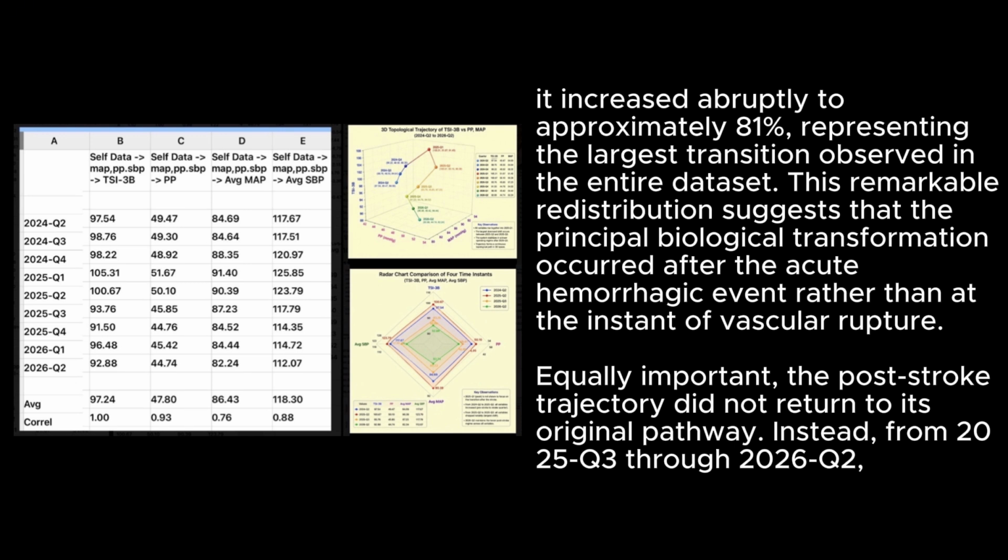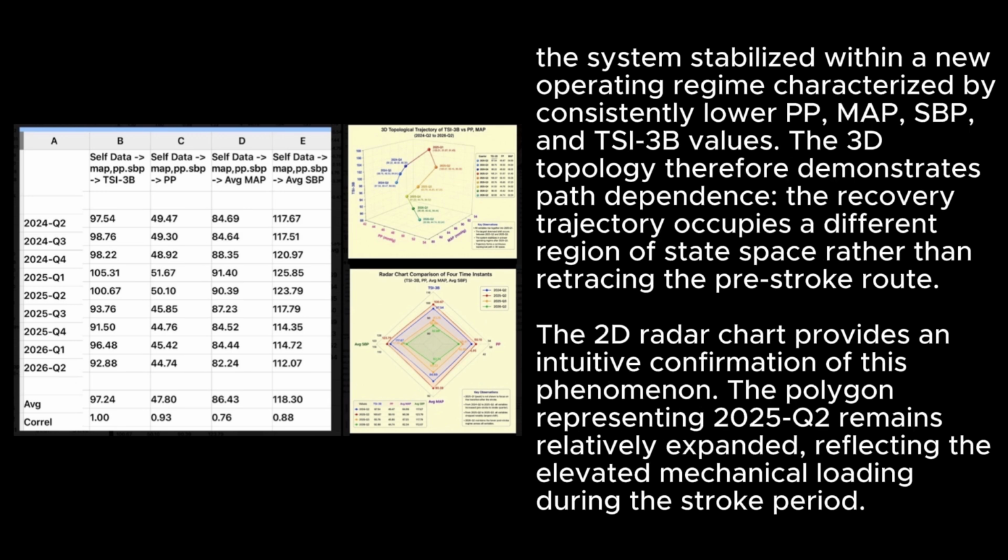instant of vascular rupture. Equally important, the post-stroke trajectory did not return to its original pathway. Instead, from 2025 Q3 through 2026 Q2, the system stabilized within a new operating regime characterized by consistently lower PP, MAP, SBP, and TSI-3B values. The 3D topology therefore demonstrates path dependence. The recovery trajectory occupies a different region of state space rather than retracing the pre-stroke route.